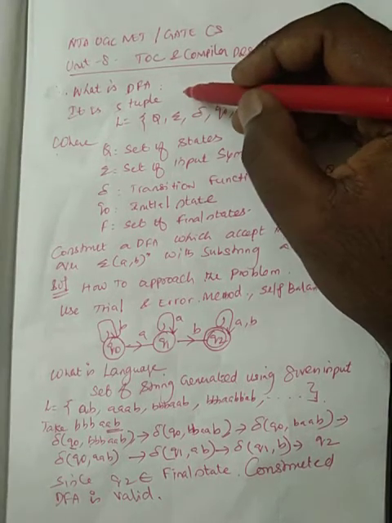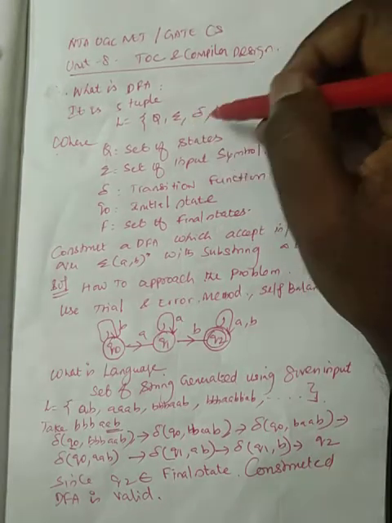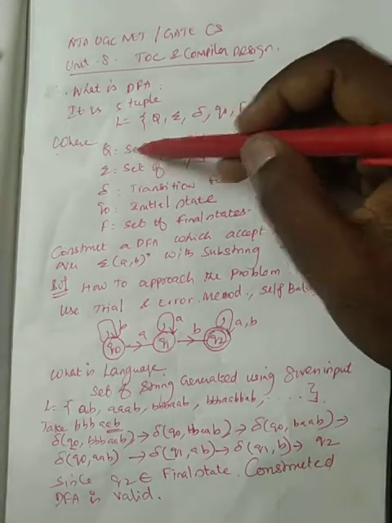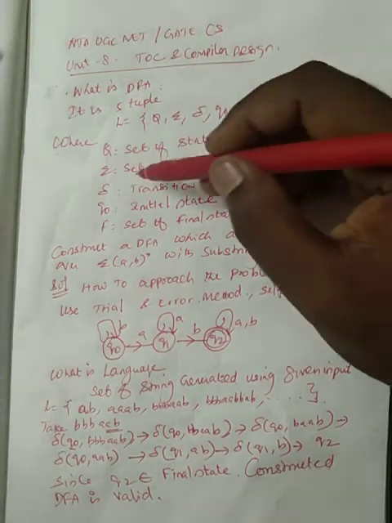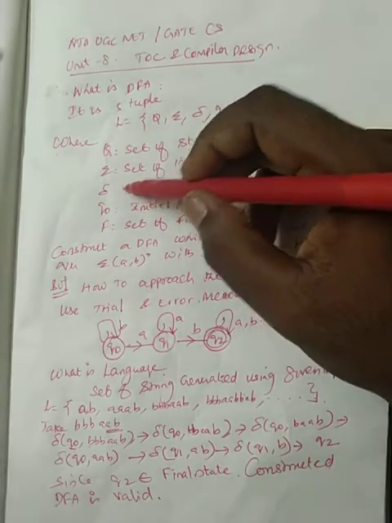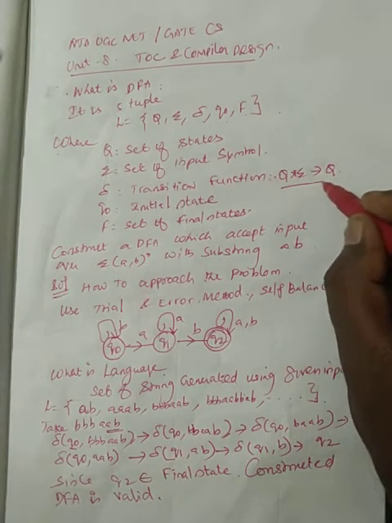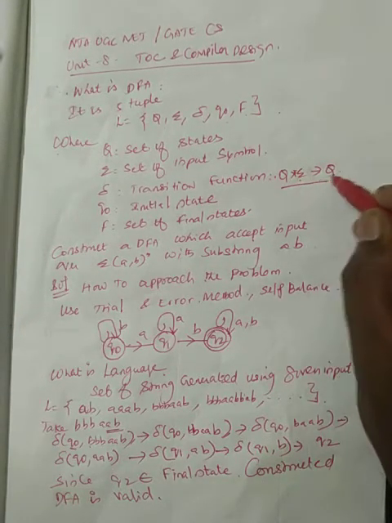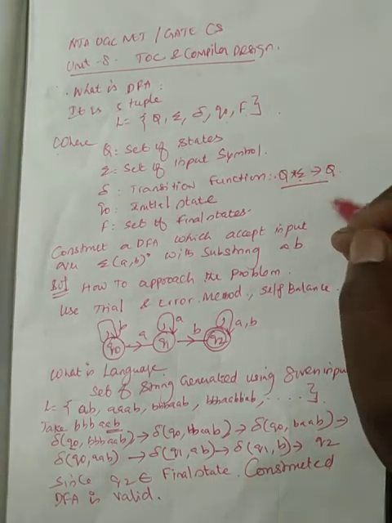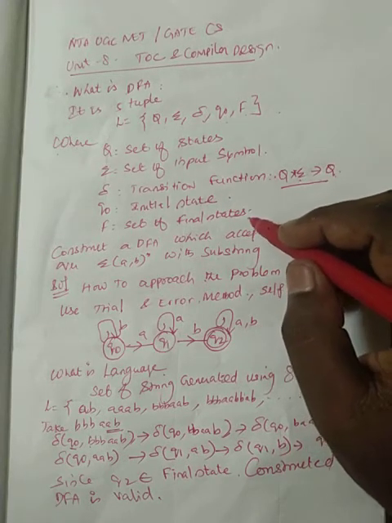Okay, so we want to define a DFA as M equal to (Q, sigma, rho, Q naught, F), where Q is the set of states in the automata, sigma is nothing but a set of input symbols, and this rho is nothing but the transition function. In your transition function, if you are taking any state and accepting any input, it goes to one state, which is in Q. Q naught is the initial state, and F is the set of final states.